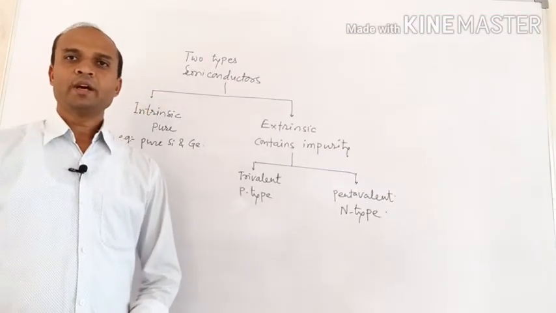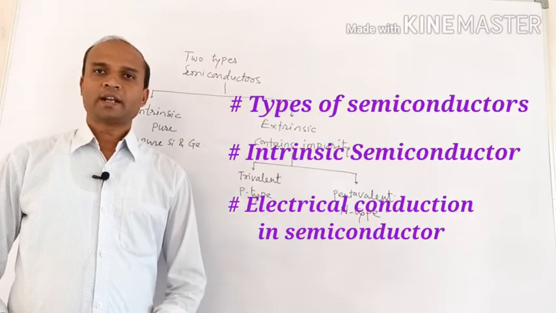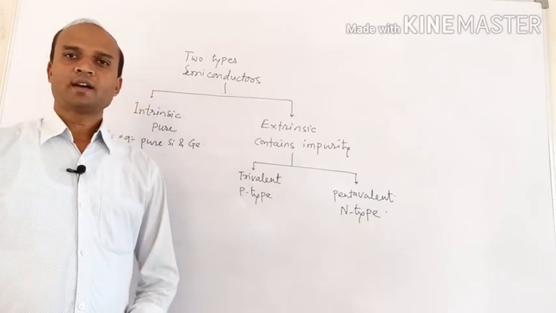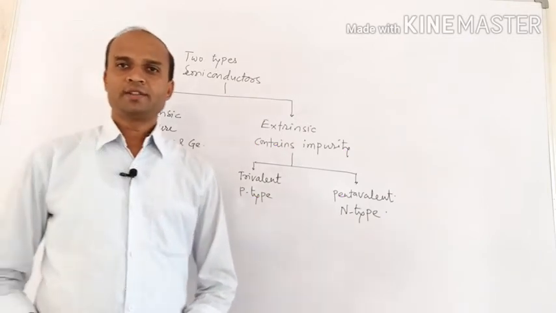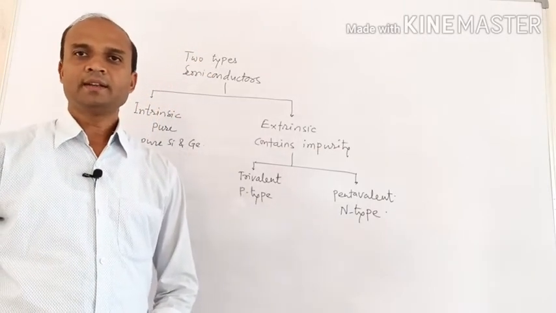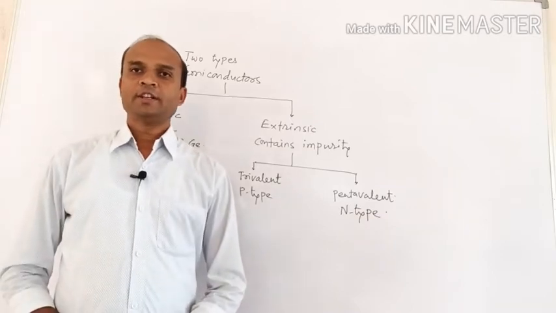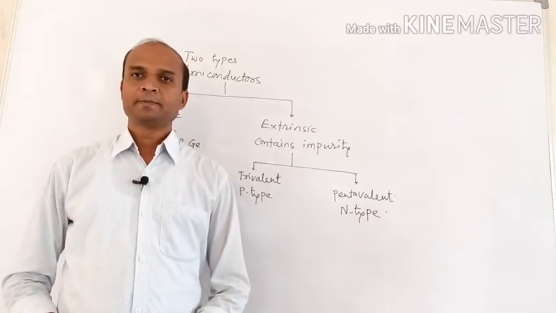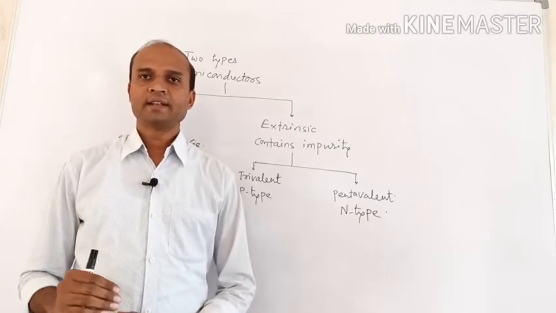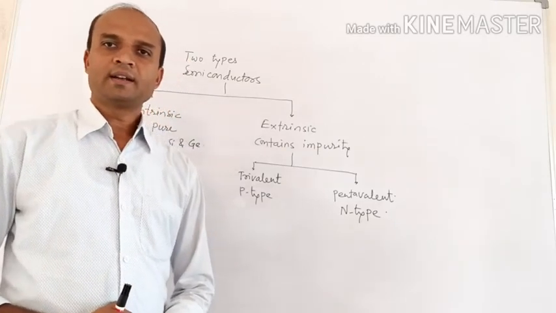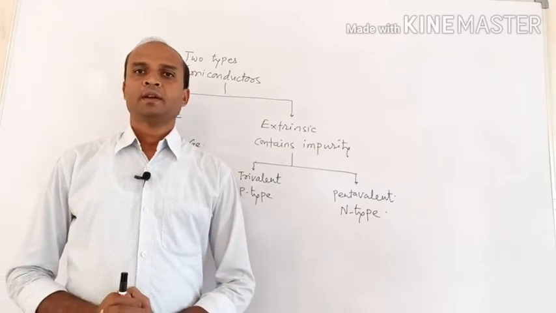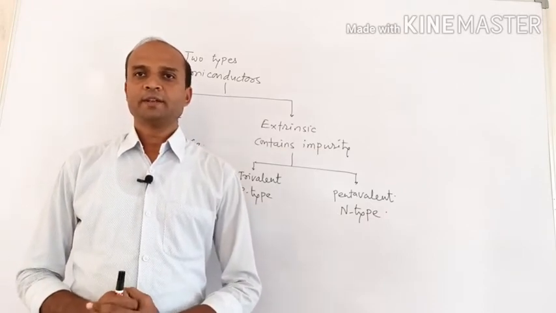In today's lecture, we are going to study the types of semiconductors. As we know, semiconductors are the solids in which the energy gap lies between the conductor and the insulator. The solids in which the energy gap is less than insulator and greater than conductor are called semiconductors. Examples are silicon and germanium.